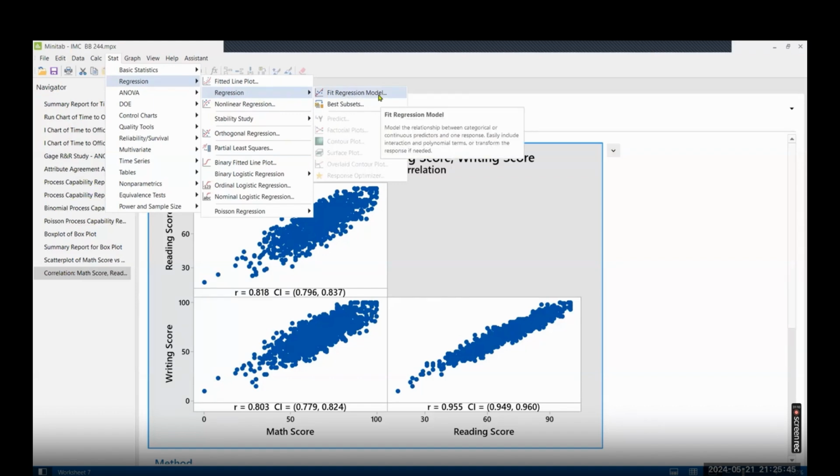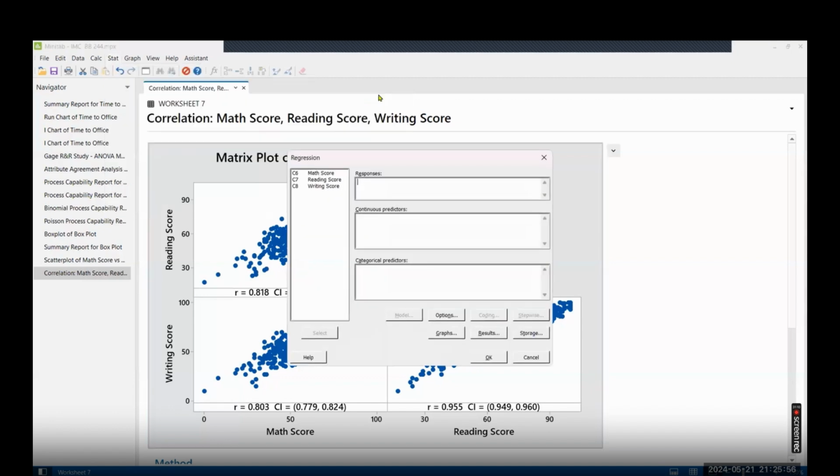The same equation will remain: y is equal to a plus bx if it is positive, or y is equal to a minus bx if it is a negative relationship. Click on this. Response variable is your, let's say, math score, which is your output variable. You want to predict the math score by reading score, which is your input variable. That's all. Click on OK.